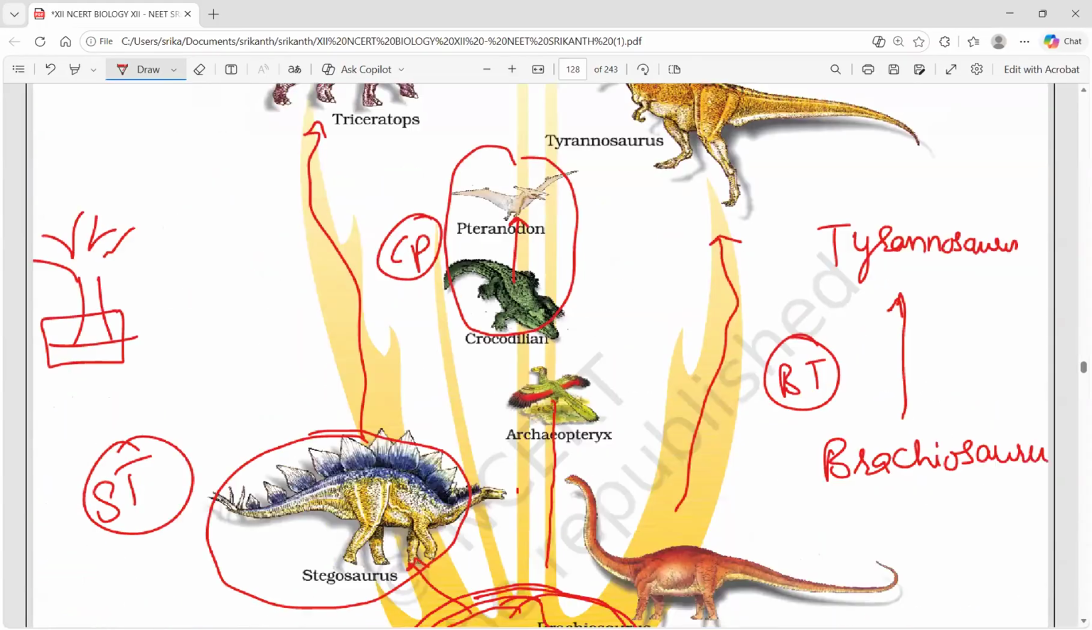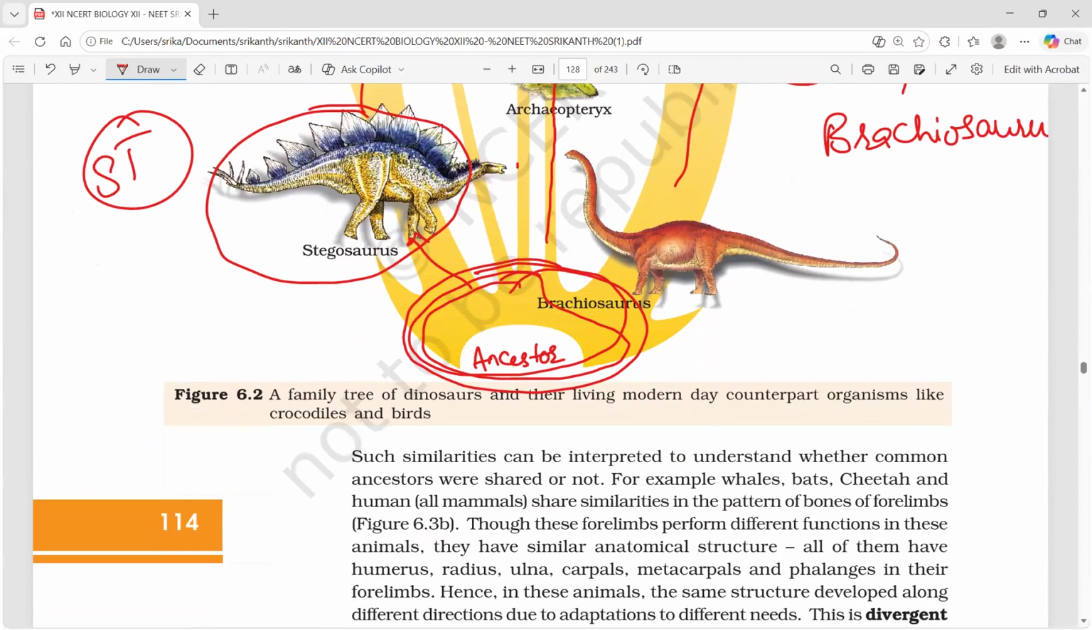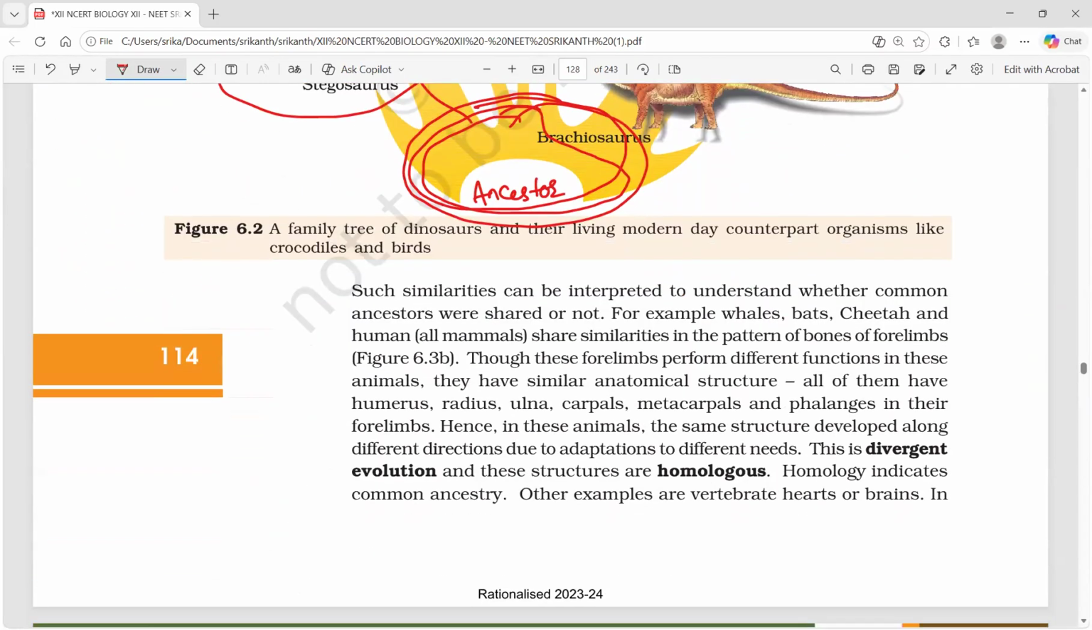Diagrams are also going to be crucial nowadays. The NEET 2025, now this is 2026 NEET. In 2025, they focused only on diagrams in NEET last year.